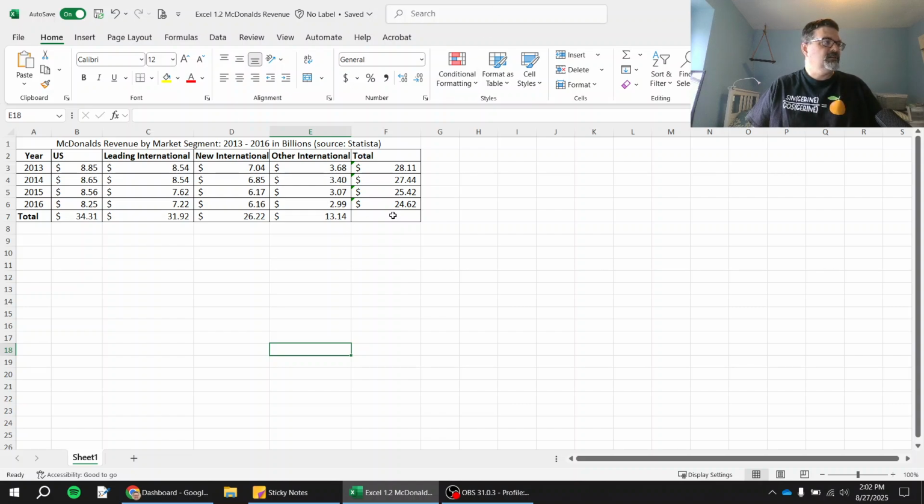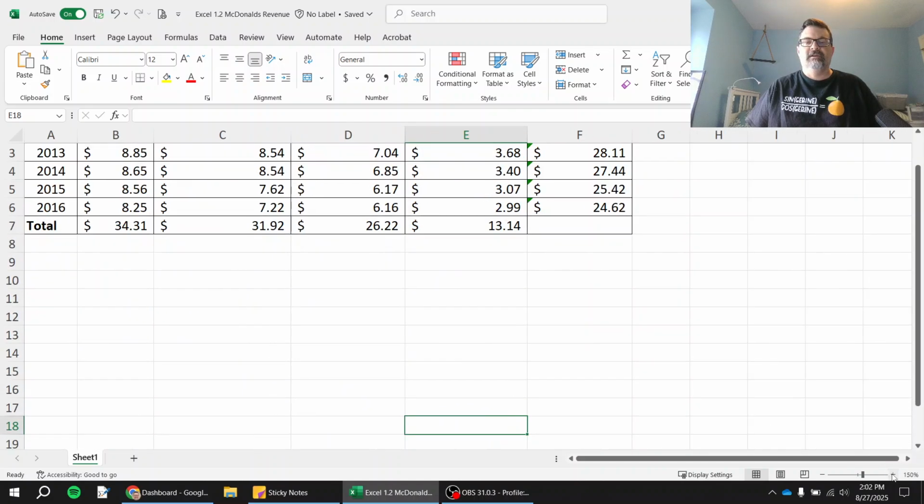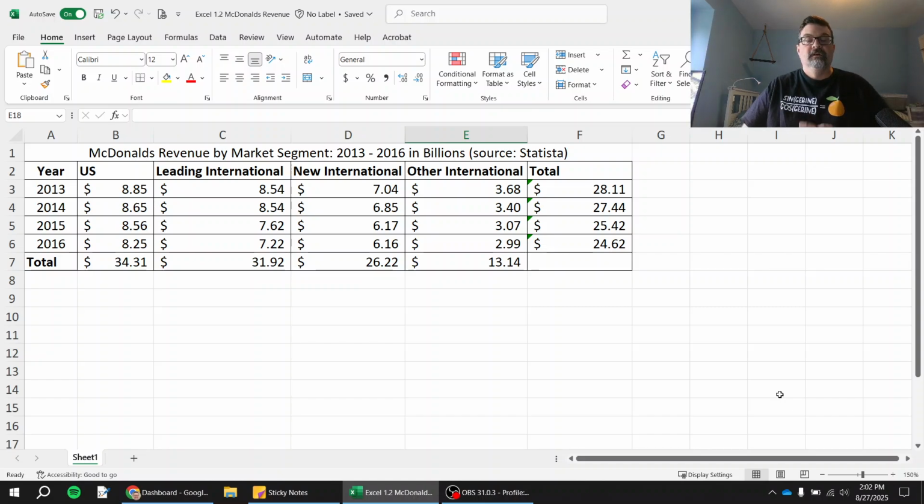One thing with Excel files, this looks kind of small and there's all kinds of extra room. The little zoom bar is down here, so you can blow this up and make it easier to read, like so. What we have here, well, we've got obviously 4 years, 2013 through 2016, and we have different markets.